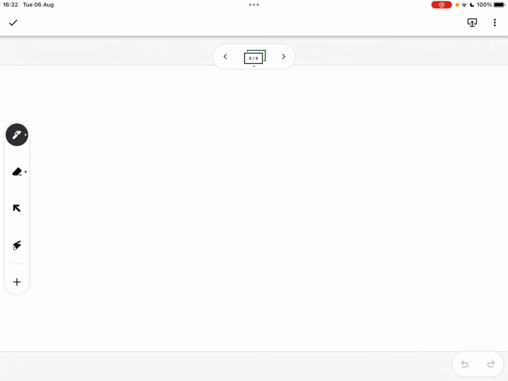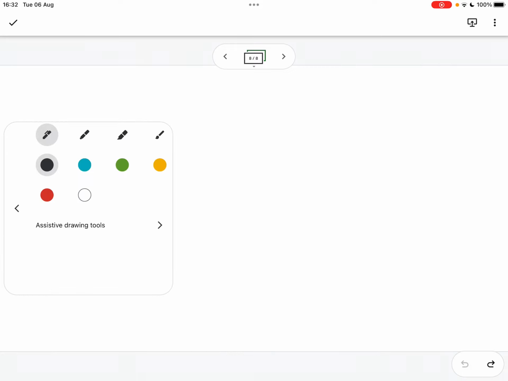Okay, then how to construct angles using a protractor. Read that part out for us. Draw a straight line and place the center of the baseline of the protractor over one end of the line.